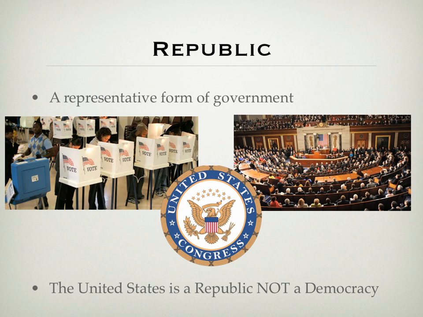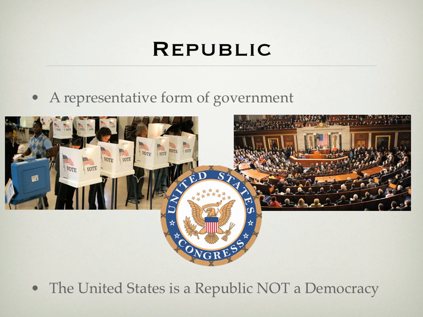An idea that goes right along with that is republic. Now, something I want to point out is that the United States, our form of government, is a republic. We are not a democracy. And to prove this, you can think about the Pledge of Allegiance. Pledge of Allegiance to the flag of the United States of America and to the republic for which it stands. So the republic, that's the type of government that we have.